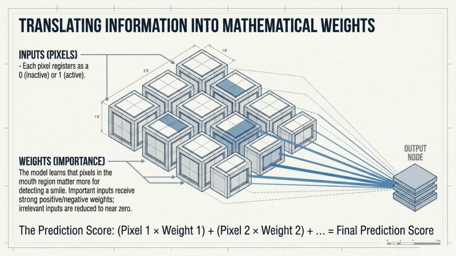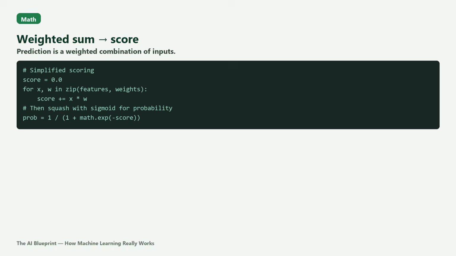Each pixel is 0 or 1. Connections amplify mouth region pixels for smile detection and shrink irrelevant ones toward 0. The score is pixel 1 times weight 1, plus pixel 2 times weight 2, and so on, to a final prediction score. In code shape, loop over features and weights, accumulate the score, then pass it through a sigmoid to get a probability between 0 and 1. That is the bridge from raw math to a confidence you can act on.